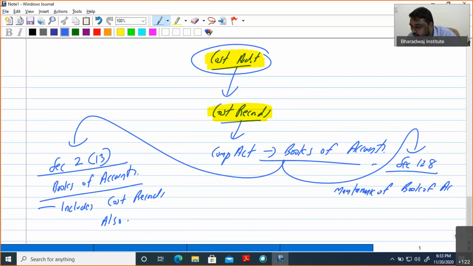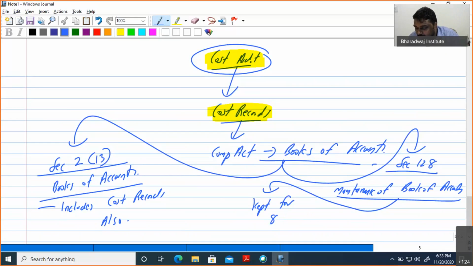So this is an online pattern exam. They won't ask you the full provision, but some important provision. It has to be kept for 8 years. So there can be a question. They won't ask about books of accounts directly, because if they do, we know the answer.